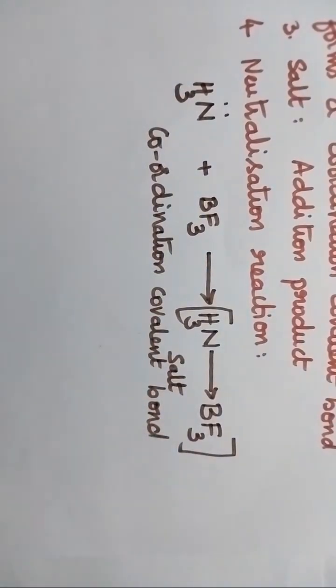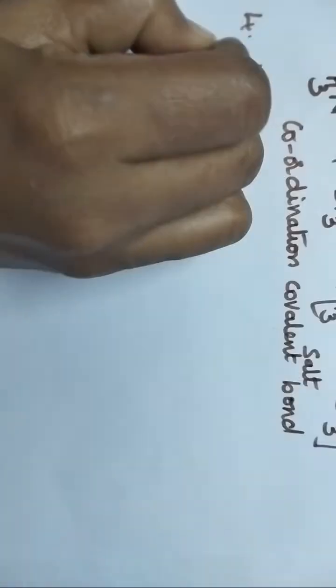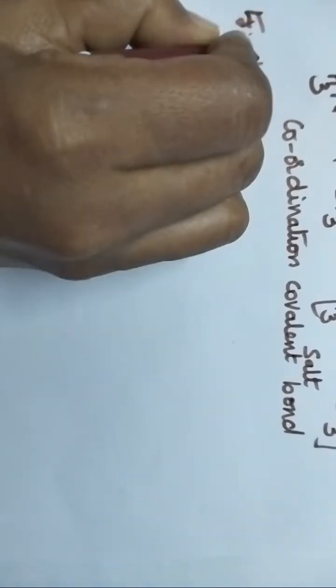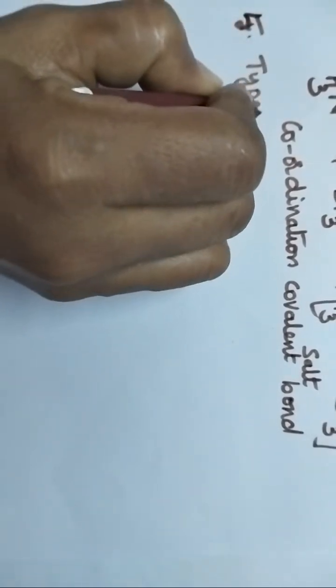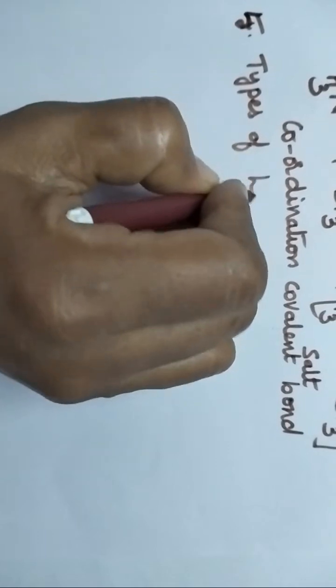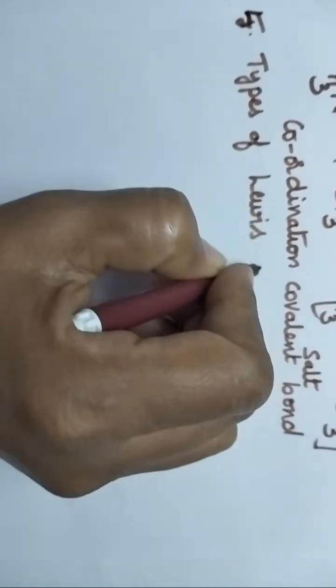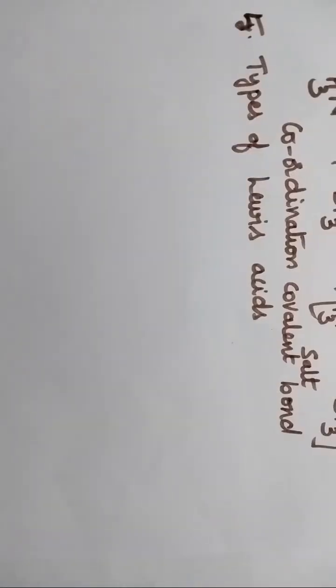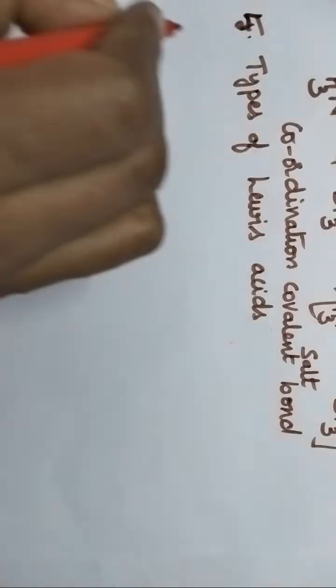Let us see the types of Lewis acids. It includes various types of substances.